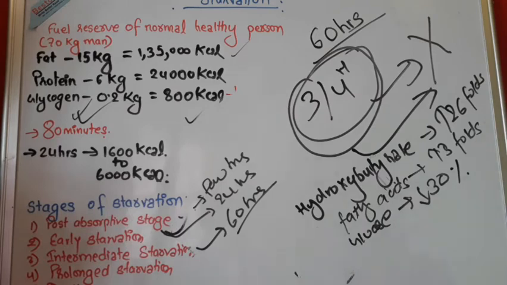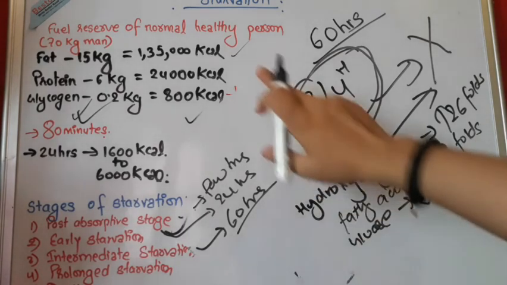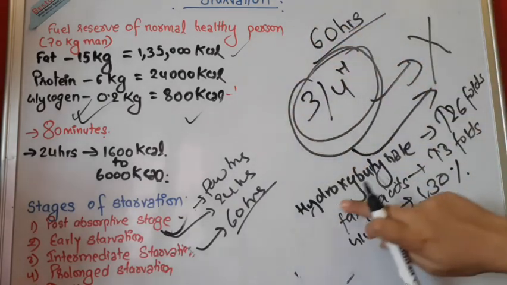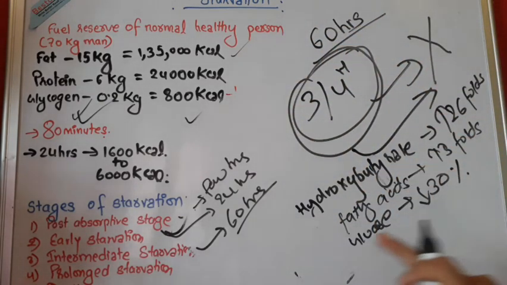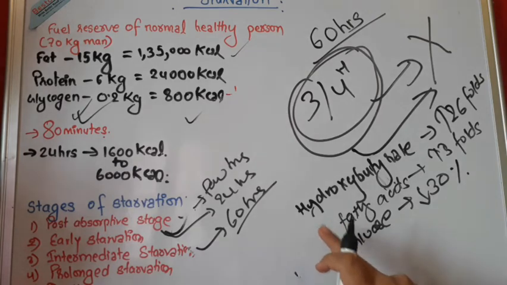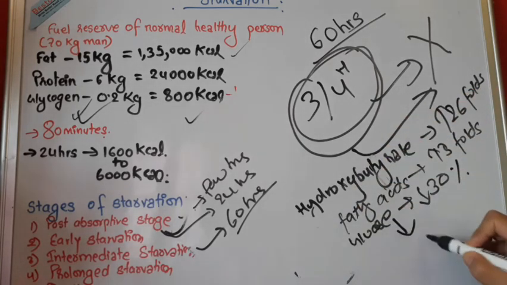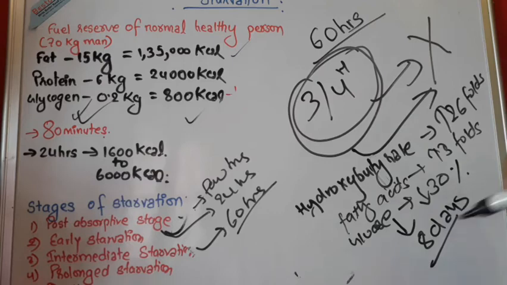This is the scenario. When protein is utilized, after glucose, it forms hydroxybutyrate, which is increased by 26 folds. Fatty acids, from fat, are increased by 3 folds, and glucose is decreased by 30 percent. Even after 8 days of these changes, hydroxybutyrate increases by 50 folds, and fatty acid increases by 6 folds.